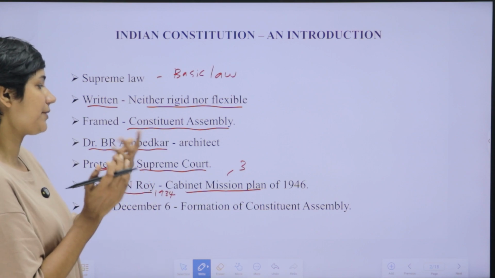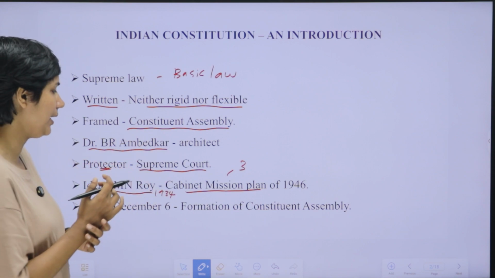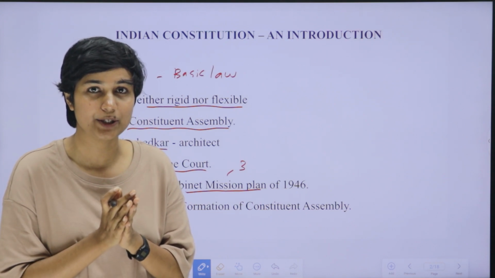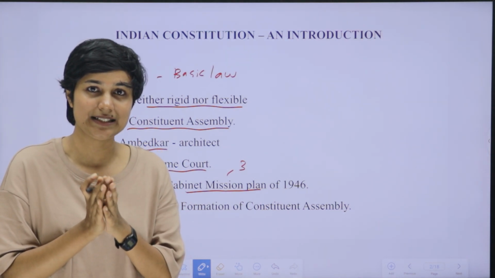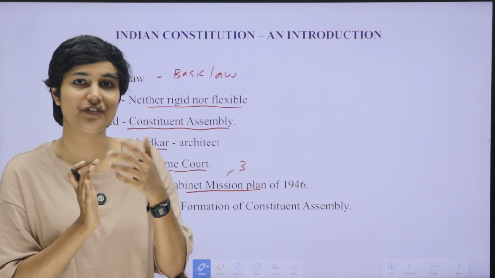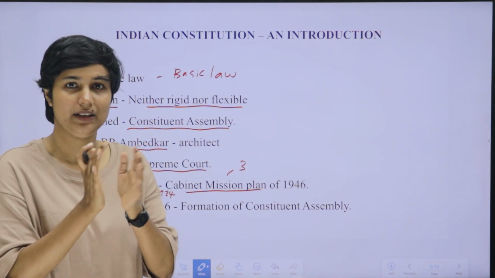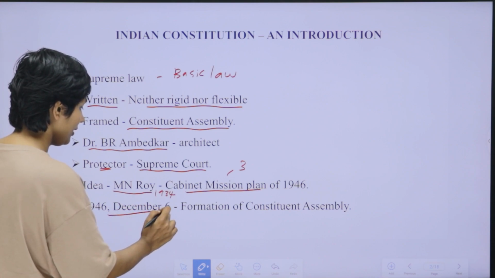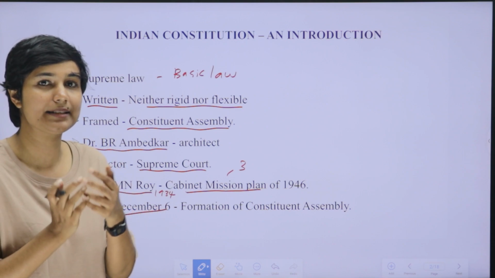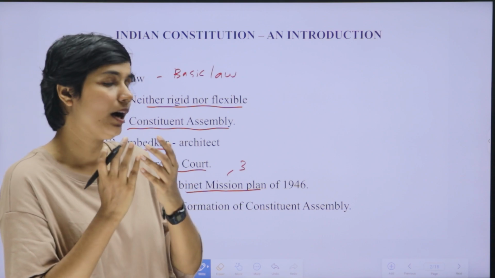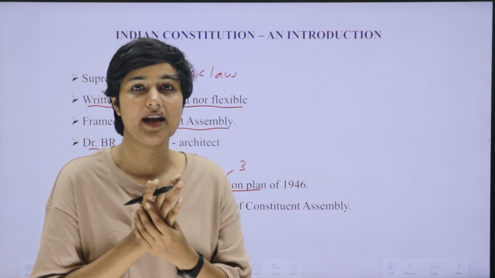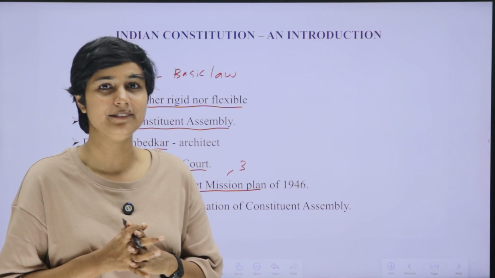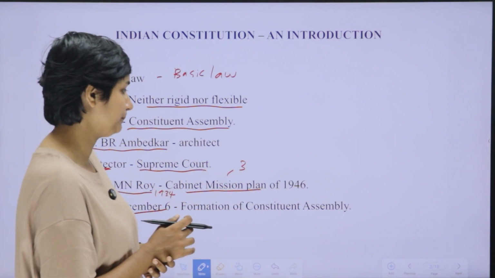Okay, then our next point is the formation of the Constituent Assembly. When did the Constituent Assembly form? It was in 1946, the very same year as the Cabinet Mission Plan. 1946 December 6. So, on 1946 December 6, the Constituent Assembly of India was formed for the making of a constitution for India. Okay, let's move to the next slide.